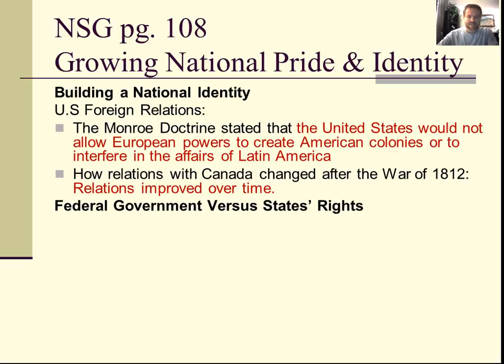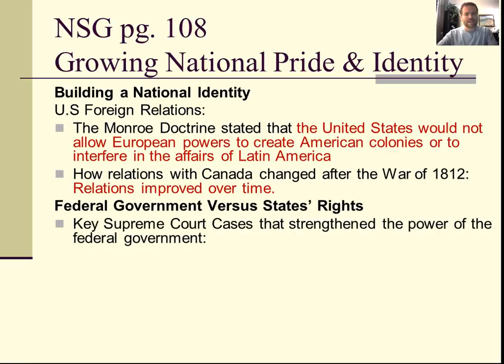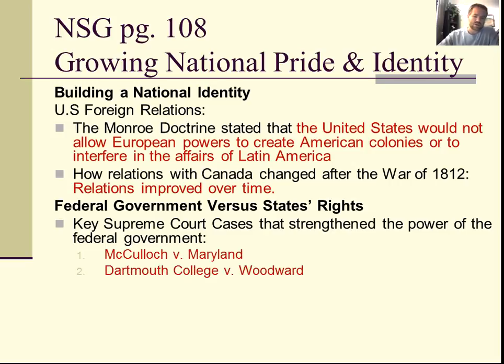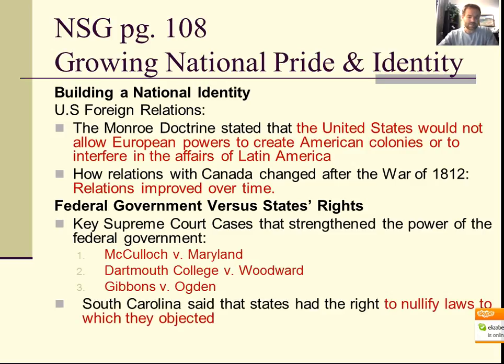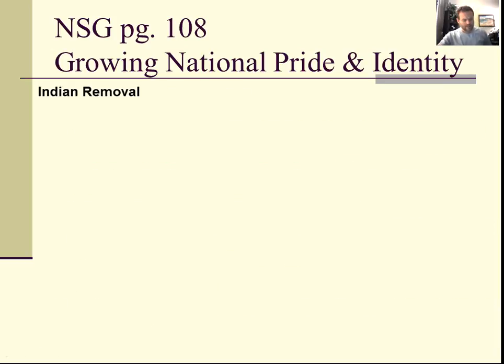Our federal government versus states' rights. Okay, another kind of identity. This was maybe not a positive identity. This kind of created a separation of our national unity. But you had some key court decisions that strengthened the power of the federal government. Those were McCulloch versus Maryland, Dartmouth College versus Woodward, and Gibbons versus Ogden. And South Carolina, leading the states in the South, basically stated that they had a right to nullify laws which they objected to.